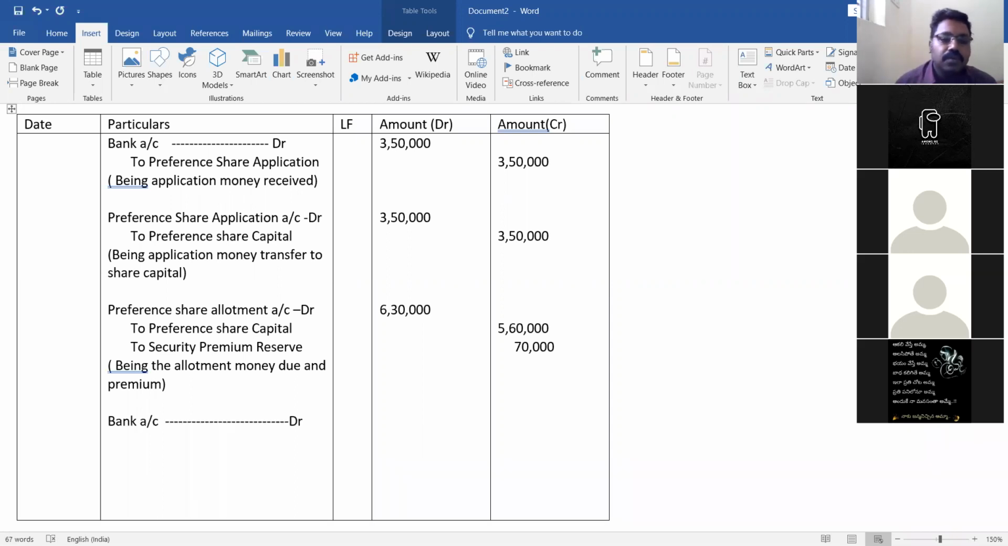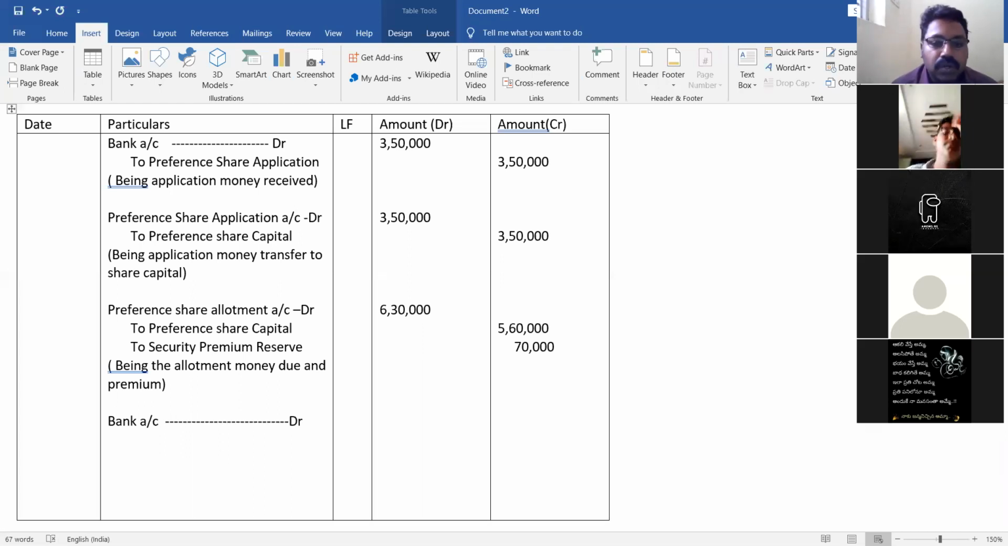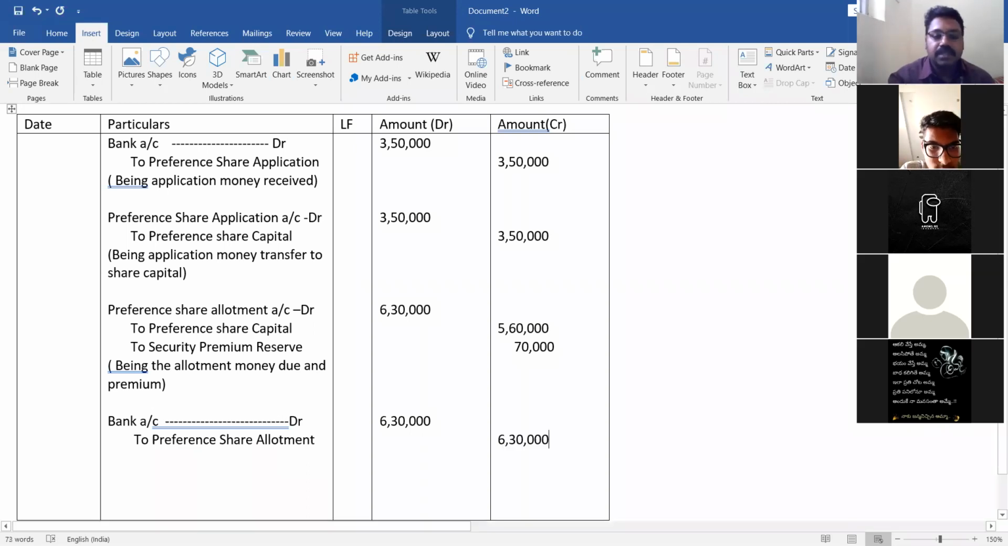Okay. So now first we have to show the due amount, and after that the bank has received the allotment money. How much will the bank be receiving as allotment money? Total 6,30,000, because in the allotment it is 5,60,000 plus 70,000. So bank account debit, that is 6,30,000, to preference share allotment 6,30,000.